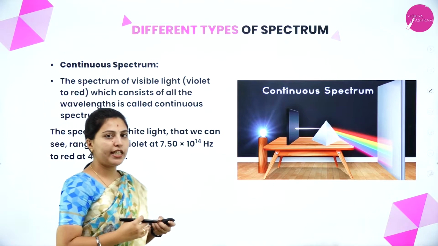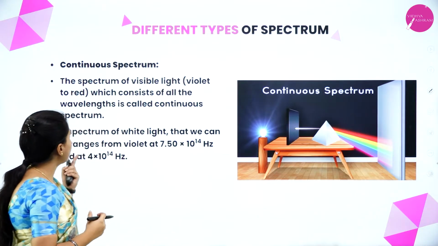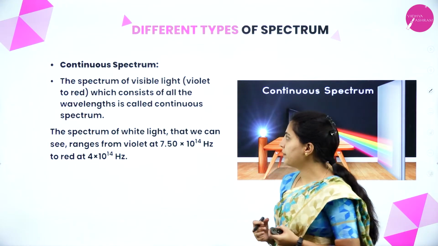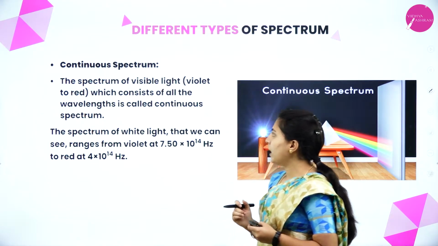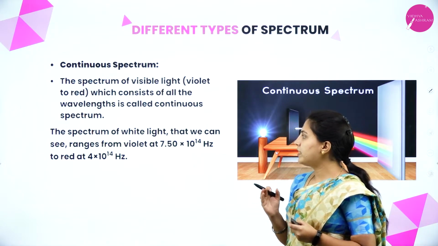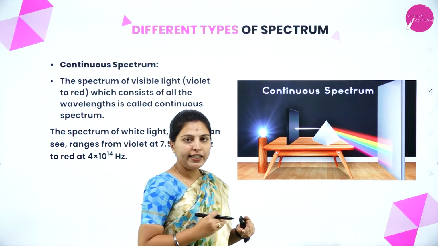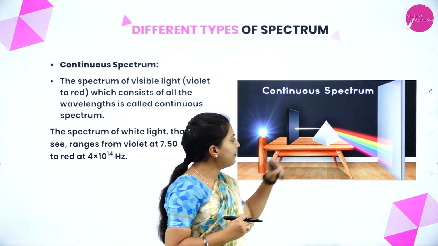We'll see the different kinds of spectrum here. First we'll see the continuous spectrum. What is the continuous spectrum? The spectrum of visible light, which consists of all the wavelengths, is called continuous spectrum. See here is a white light passing through the prism.